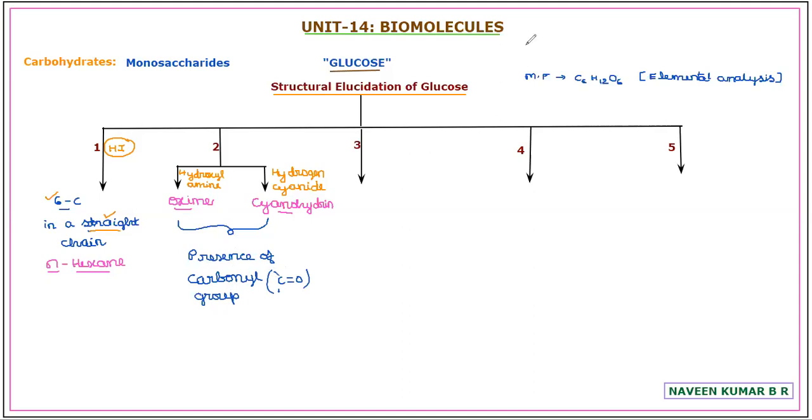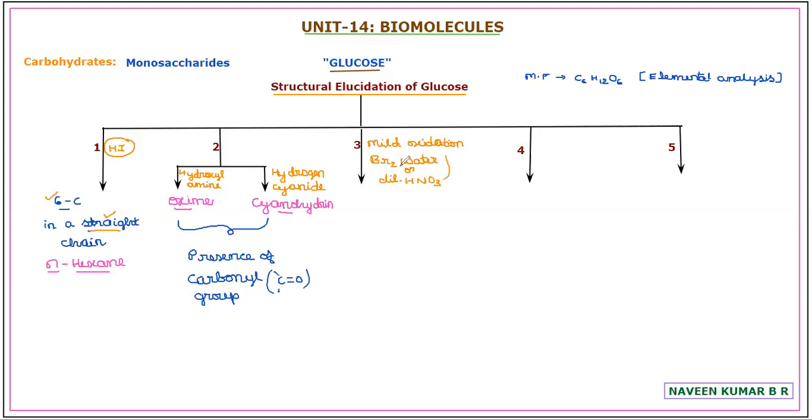So it is by treating with mild oxidation condition. If you subject glucose to mild oxidation condition, that is either by treating with bromine water or with dilute nitric acid.